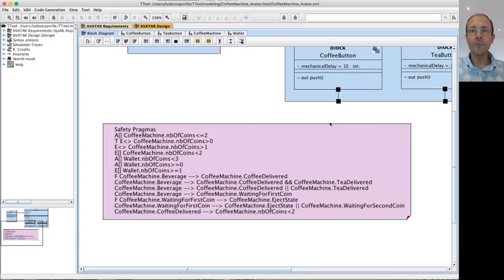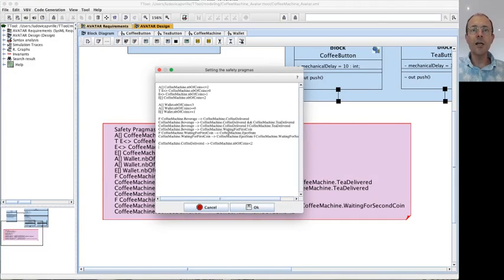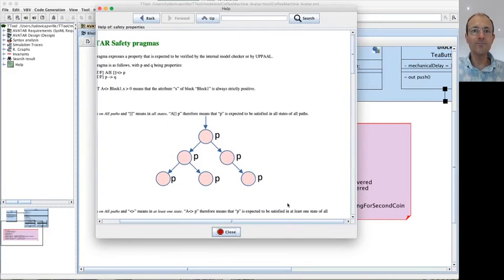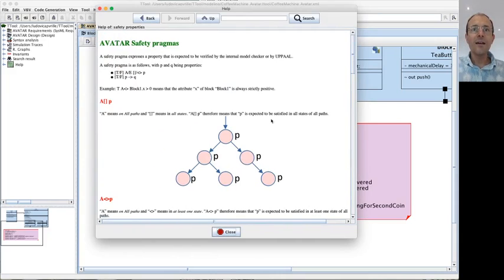Okay, how does it work? You can double-click on the box and you obtain the list of pragmas I have entered before. And if you click there on the question mark, you obtain the help on properties. There are 4 properties. I'm going to explain them progressively.